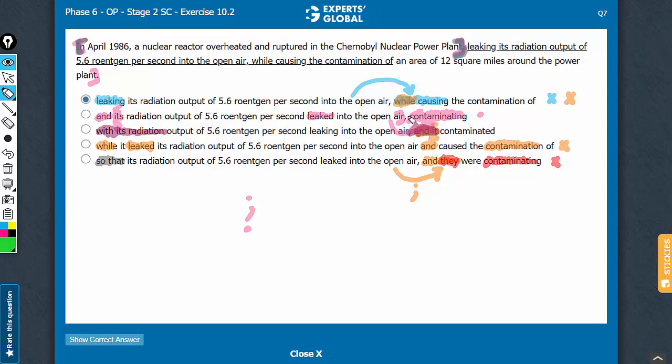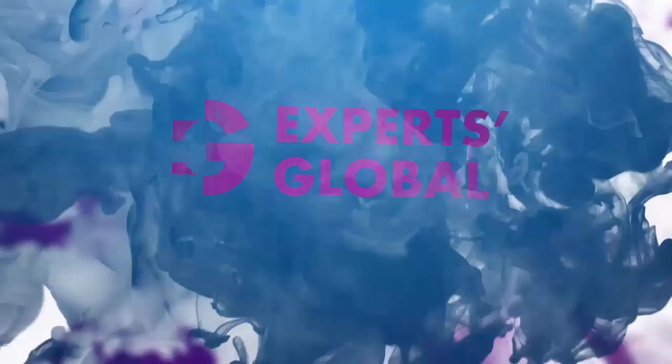The key merit in answer choice B is that it conserves the cause-effect relationship here. C, the radiation leaked into the open air and as a result, the following part happened. This is the key here. It's all about meaning. If you did not get the meaning right, you will be struggling with this question. B is the best answer choice.